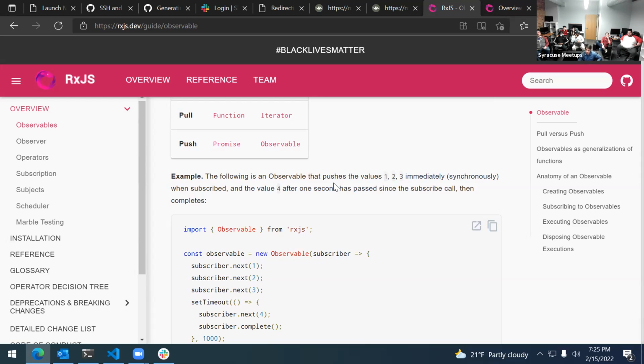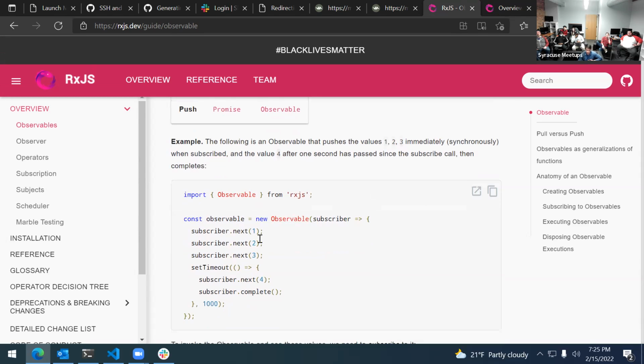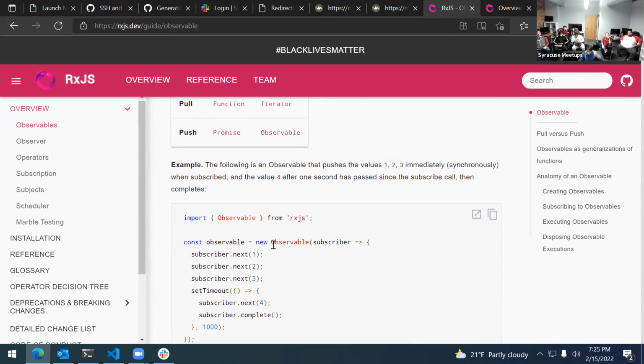Following is an observable that pushes the values 1, 2, and 3 immediately, synchronously when subscribed, and the value 4 after 1 second has passed since the subscribe call. So you can create your own observables if you want. This one basically says, take a subscriber and call next on 1. This looks very similar to how you would actually create an iterator if you wanted to, or technically a generator.